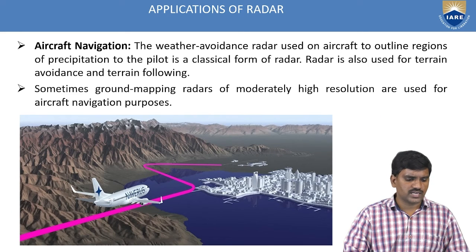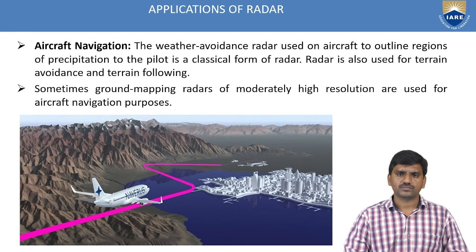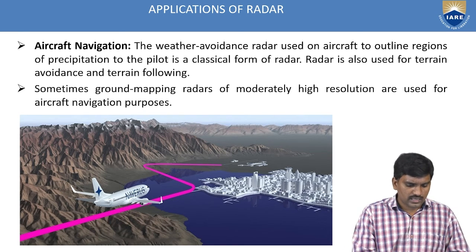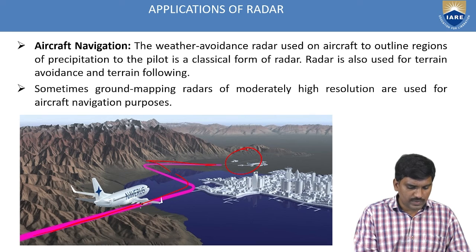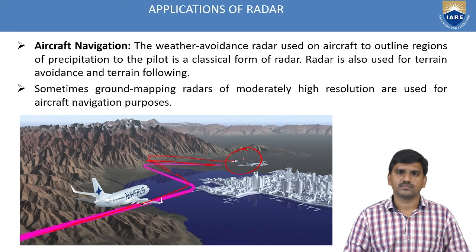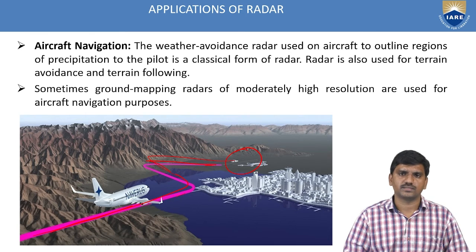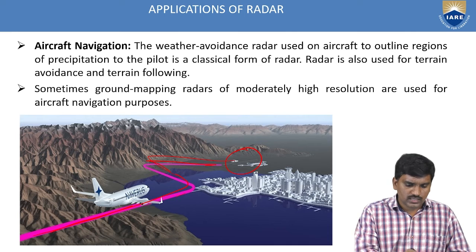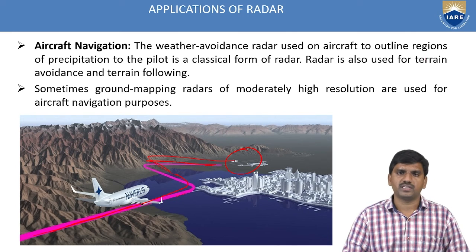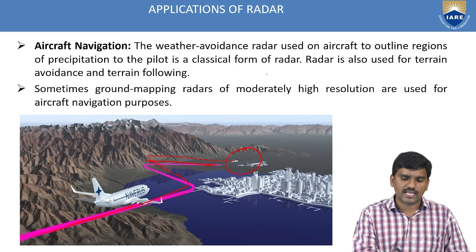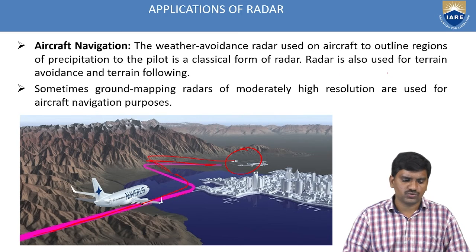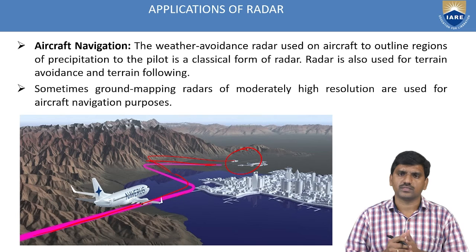Next, the second application, that is the aircraft navigation system. Here, the pink line is the target, so the plane is moving through this line, depending upon the terrain. The outline of precipitation regions shown to the pilot is a classical form of radar. The radar is also used for terrain avoidance and terrain following. So this is about aircraft navigation.